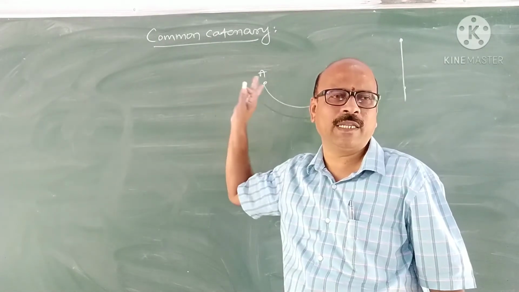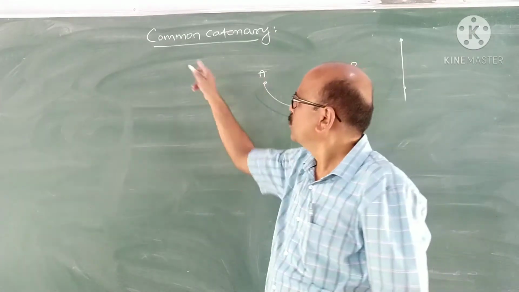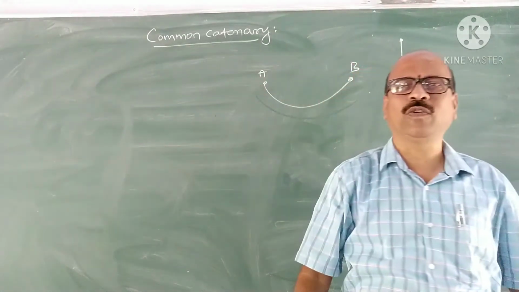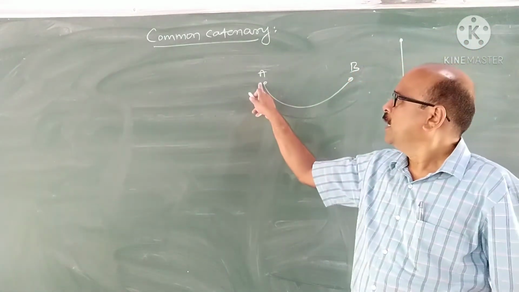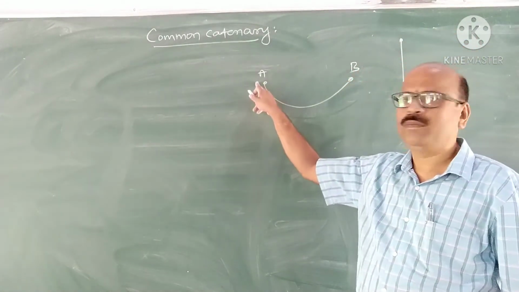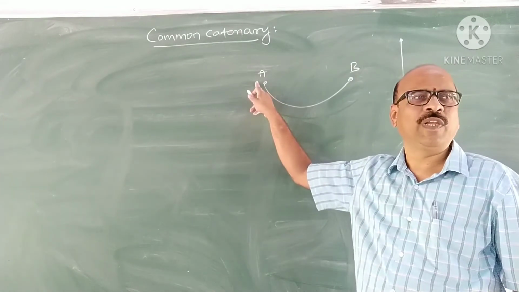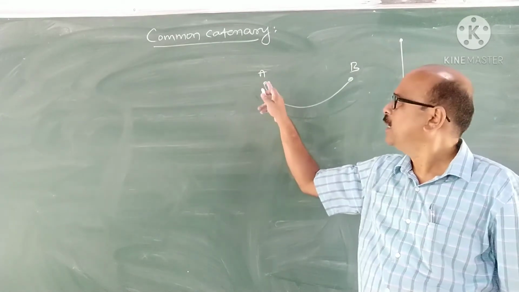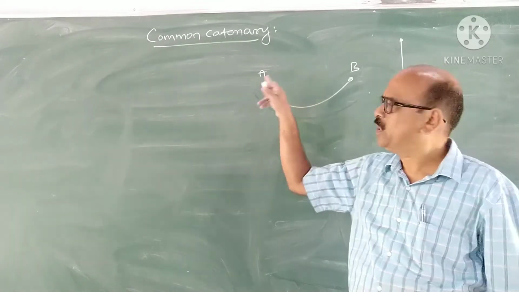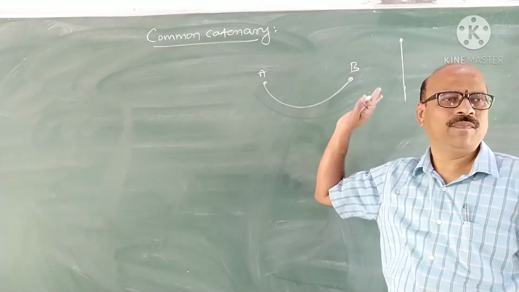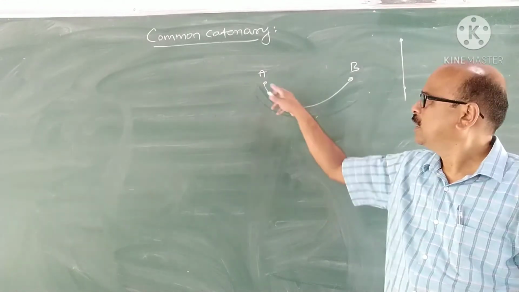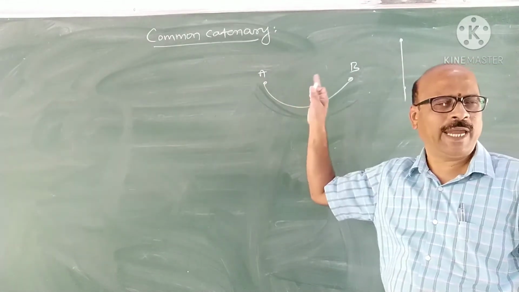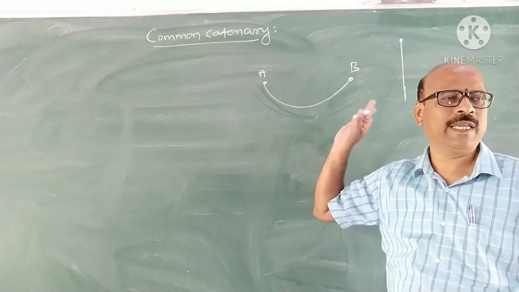So, the definition: when a heavy uniform chain or string is free to hang under gravity between 2 points which are not in the same vertical line, then the curve in which the string or chain hangs is called a catenary.